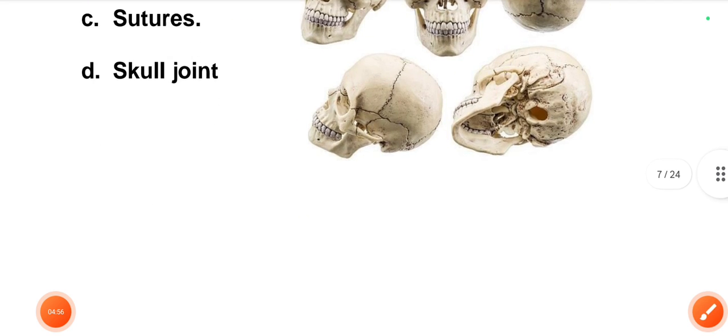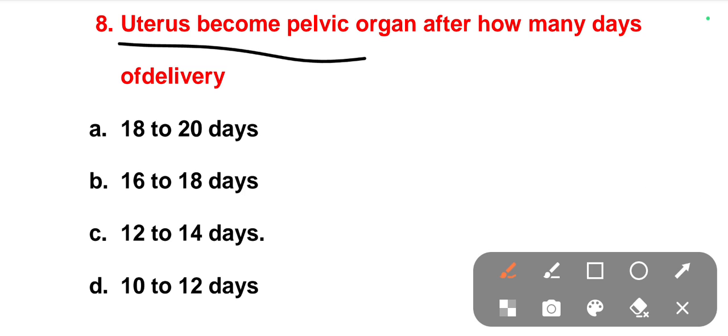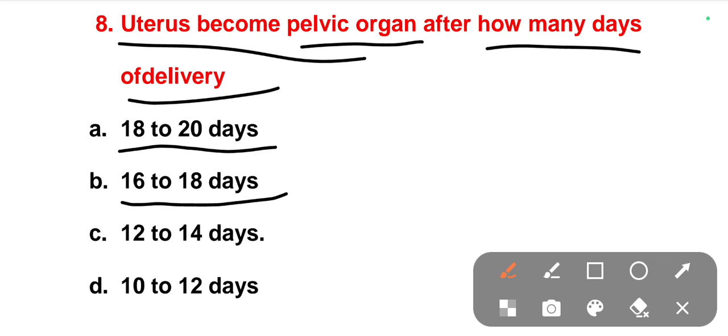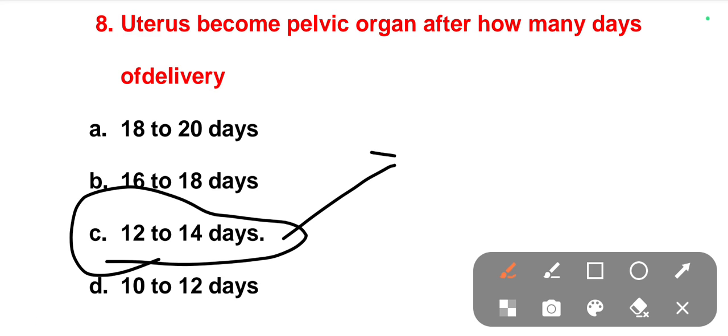The next one is: the uterus becomes a pelvic organ after how many days of delivery? Options are 18 to 20 days, 16 to 18 days, 12 to 14 days, 10 to 12 days. The right one is 12 to 14 days. So after delivery, the uterus will become a pelvic organ; it will take 12 to 14 days.